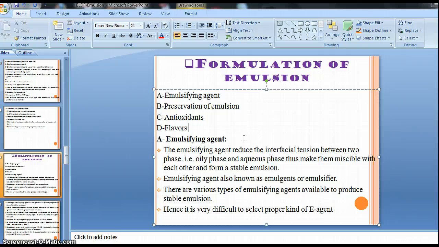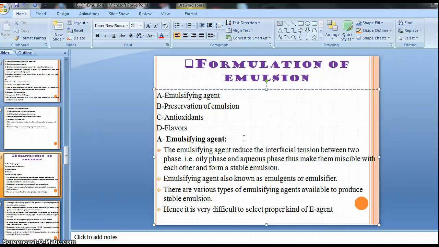Without preservative we are not able to formulate our emulsion, right? Because emulsion contains oil and water, and water acts as a media for the growth of bacteria, right? Then some antioxidant for preventing the oxidation and hydrolysis reactions. We need to add the antioxidant into our emulsion, right?